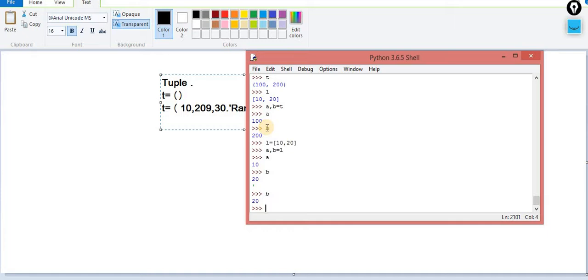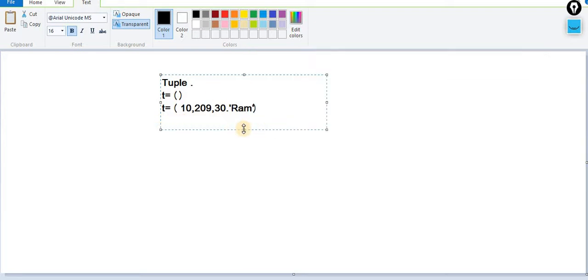Sometimes we perform this when we get two outputs from the user. At that time you simply use it, A is equal to this one, and so on. Okay, and so on, the list comprehension. So this is the concept of the tuple. Okay, that's it about the tuple.